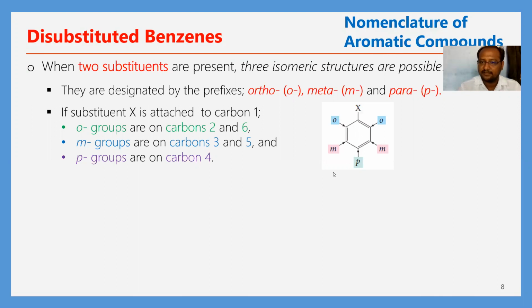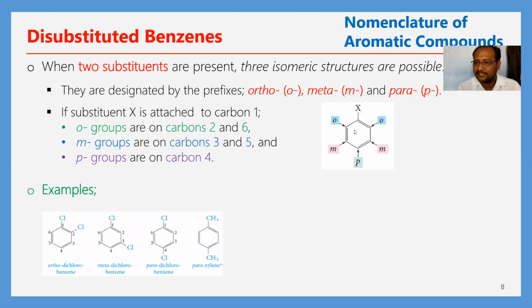Here we can observe the 3 isomeric positions of a monosubstituted benzene. Already one substitution is there, and if we add a second substituent, we can write the 3 isomeric structures. There are 2 ortho positions, 2 meta positions, and one para position.